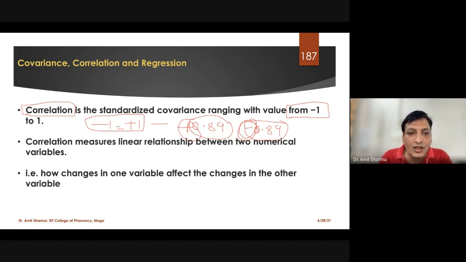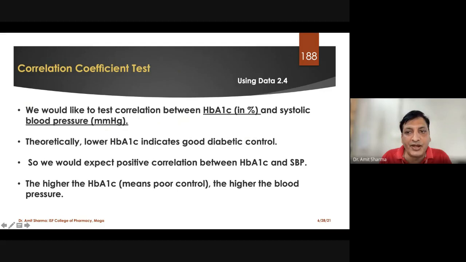So how can we find out if one variable is going to be affected by another variable? This we can find out with the help of tests called correlation and regression. So both are two different tests. To illustrate this example, I have taken data from dataset 2.4, where you can find out how I have applied the correlation coefficient test.